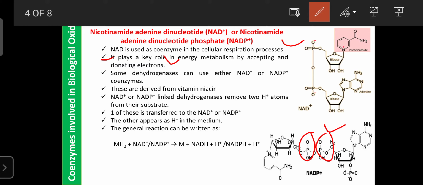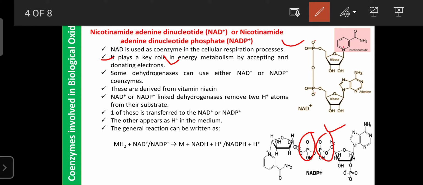That's why NAD becomes NADH. It is then helpful for the production of ATP, because when NAD is used as the coenzyme in biochemical reactions, that NADH enters the ETC, the electron transport chain, and can produce approximately 2.5 ATP.